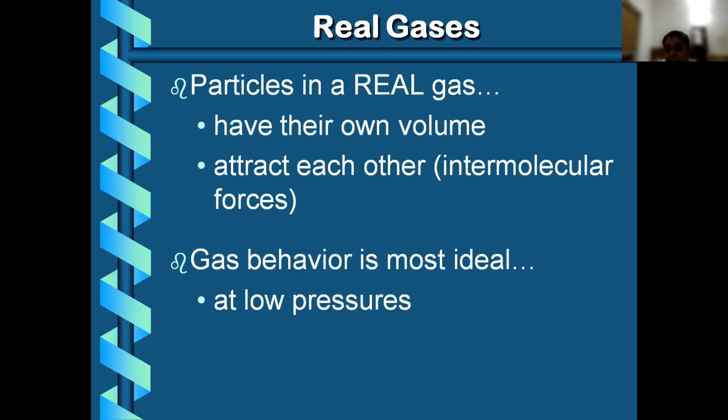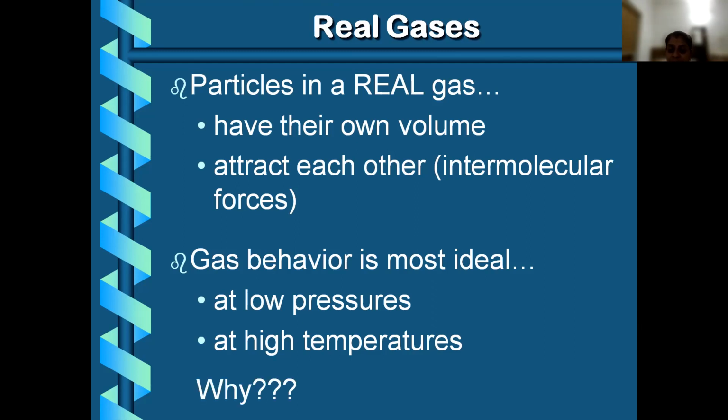Real gases show ideal gas behavior at low pressure and high temperature. Low pressure means the gas particles will be far apart, and higher temperature means if you increase the temperature, the particles will also move apart.